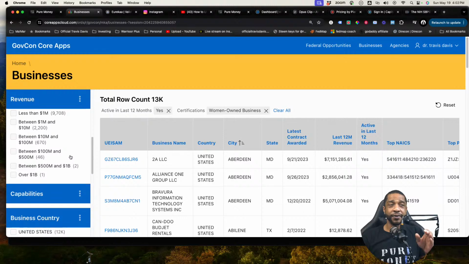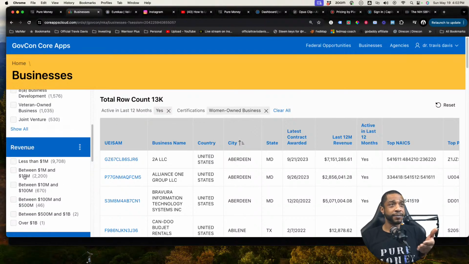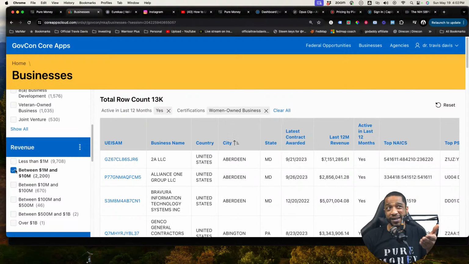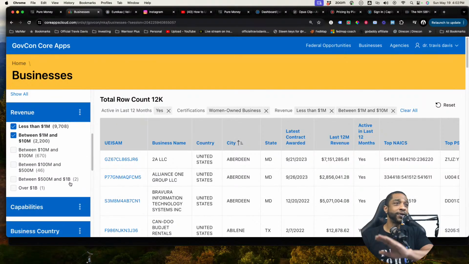And let me tell you, the odds of one of these companies making $500 million and they just want to sit down and talk with you is going to be slim to none. So we set this filter up too. Why don't we talk to companies that's maybe doing between $1 million and $10 million, or a little less than $1 million? But we didn't want to stop right there either, because we don't want to talk to all the companies.